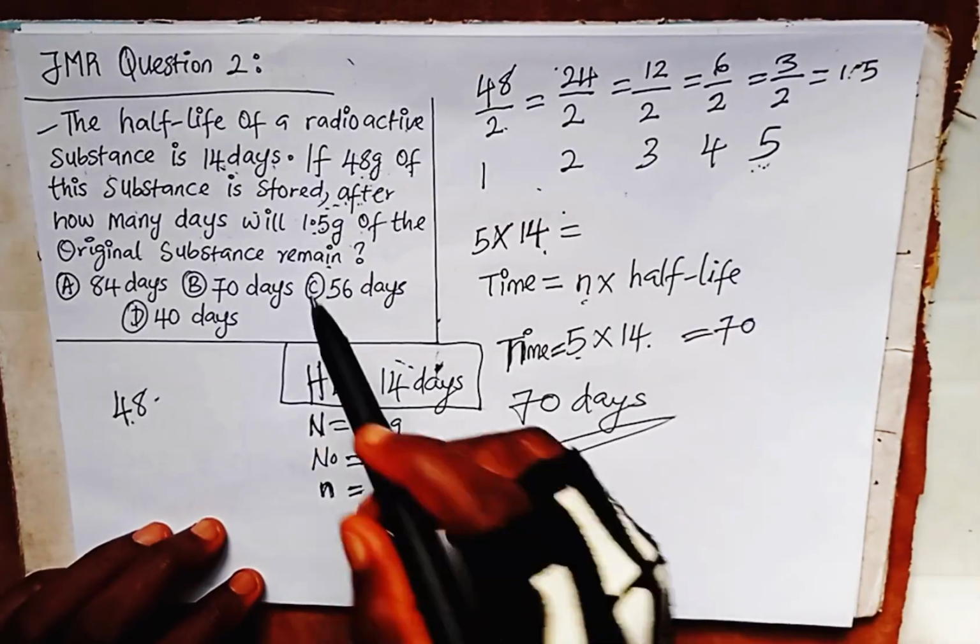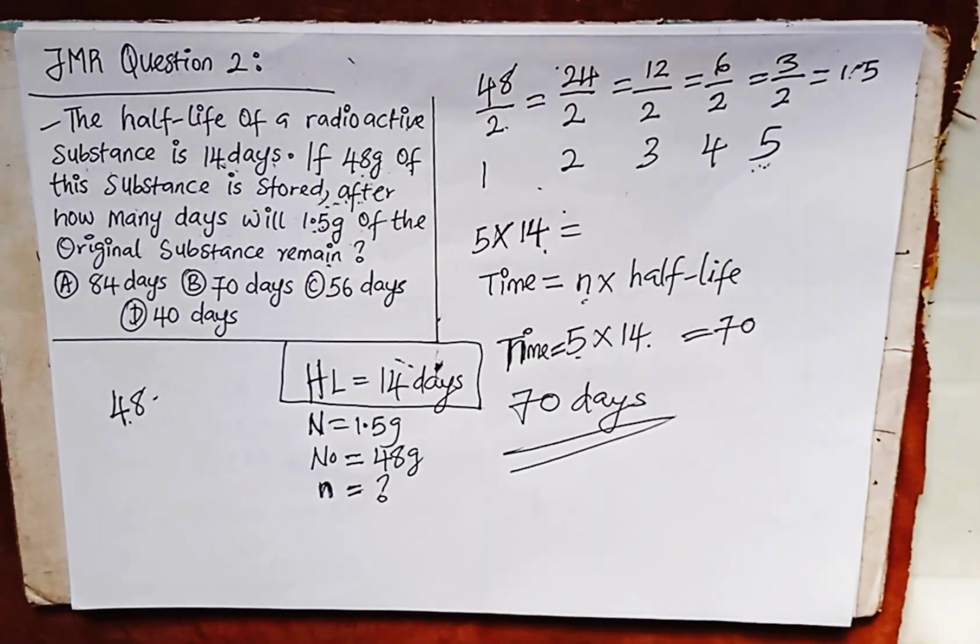This should be correct. Among the options, pick the option 70 days and drop it in the comment section. Applying that formula is going to take a lot of time. Let's move over to the next question.